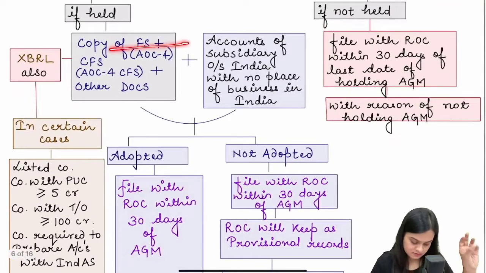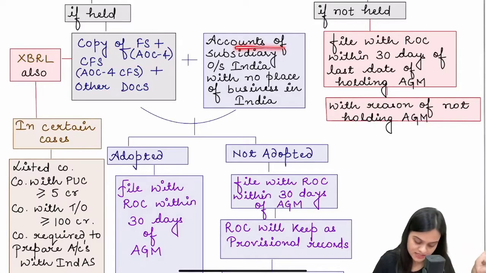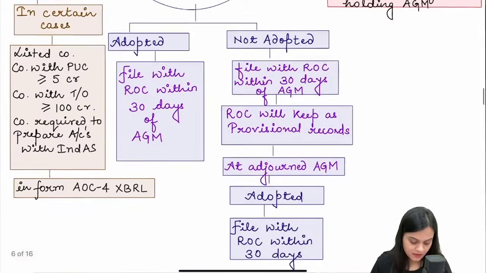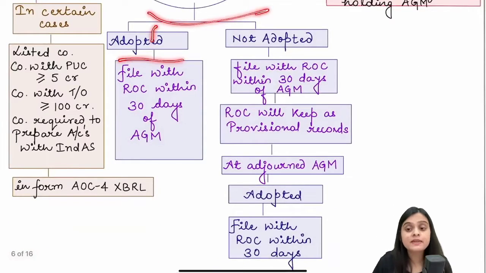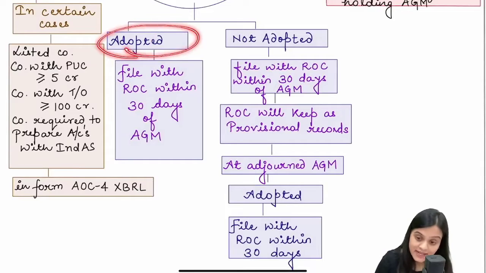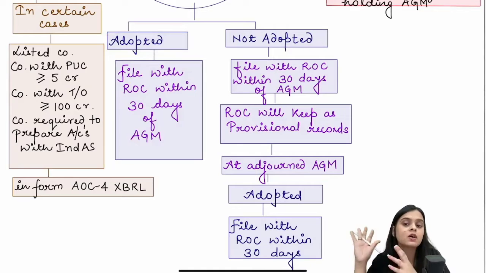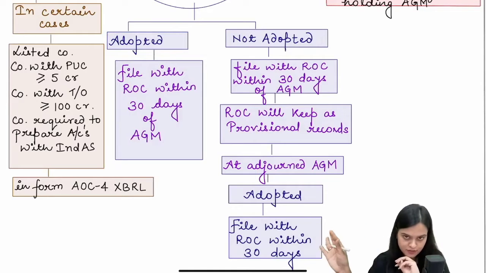Otherwise, financial statements, CFS, other documents, all that annexure, all that set, plus accounts of subsidiary, they all would have been laid at AGM because AGM is held. So it would have been adopted. If it is adopted, file the set with ROC within 30 days of AGM.